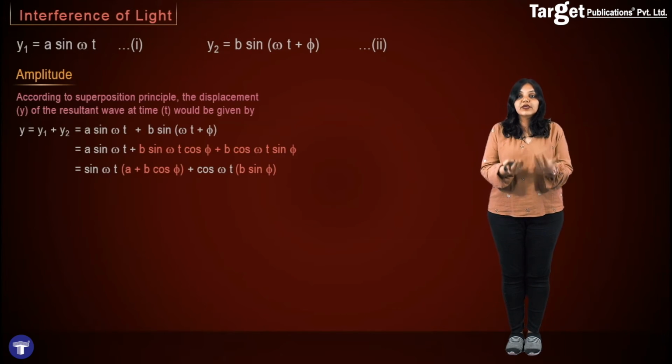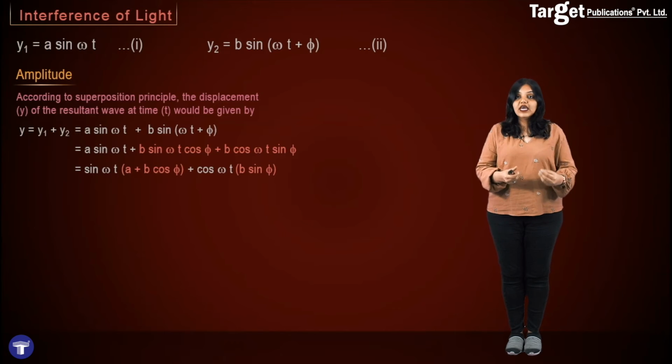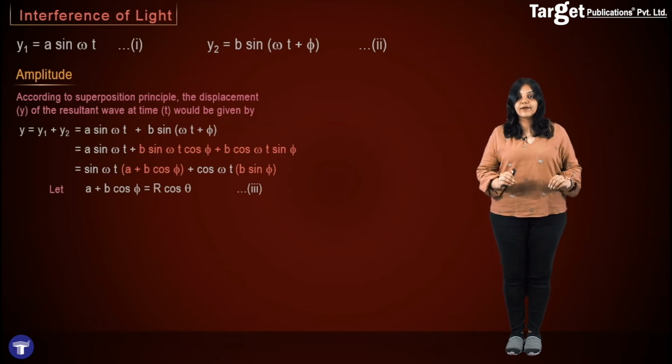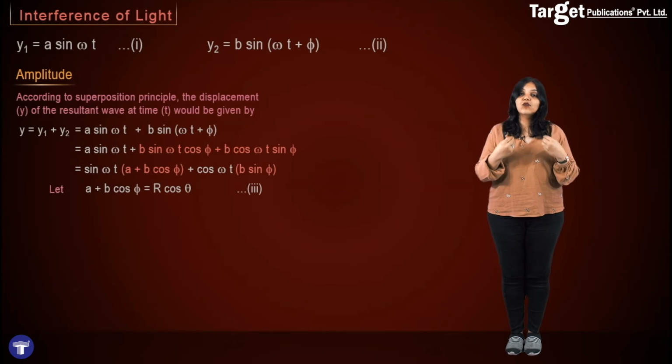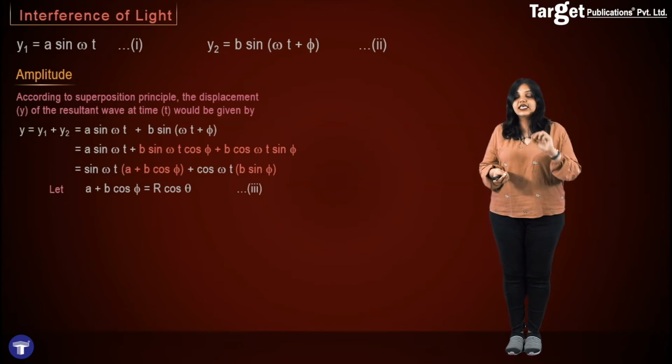Now where do we go from here and how do we simplify this further? To simplify this further, we use a mathematical technique. What we do is assume that a + b cos phi is equal to R cos theta. Let me take a moment here and tell you what we are doing. We are replacing a + b cos phi with R cos theta. But what is R and what is theta? We'll have to find that out. Basically, we are changing the equation from a, b and phi to an equation which includes R and theta. And why are we doing this? We'll see in just a moment.